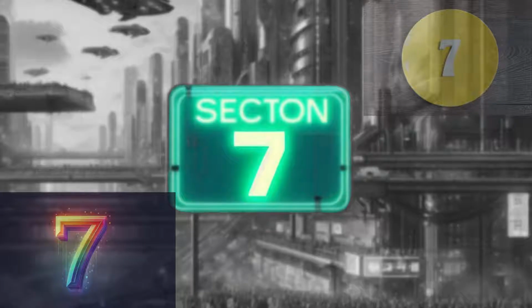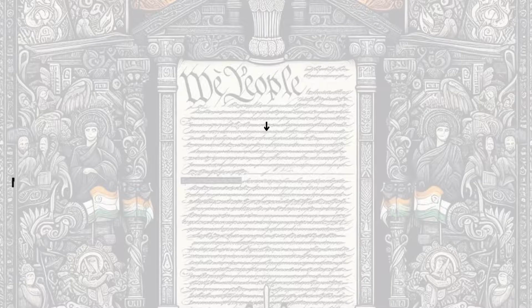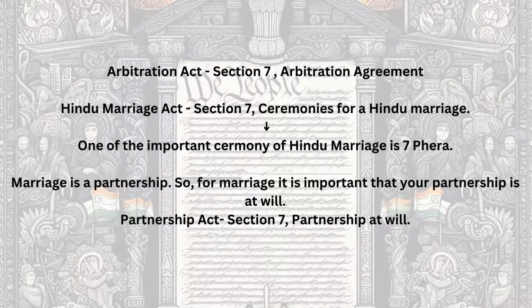Let me tell you a secret. All the important things or points in an act are in section 7 or in section 2 clause 7. How? Let's discuss. First, Arbitration and Conciliation Act. Now, what is an arbitration agreement? The answer is in section 7. Section 7 defines arbitration agreement.